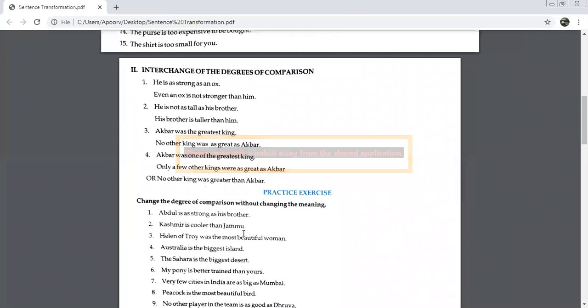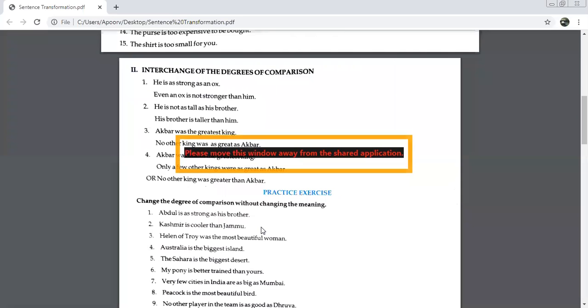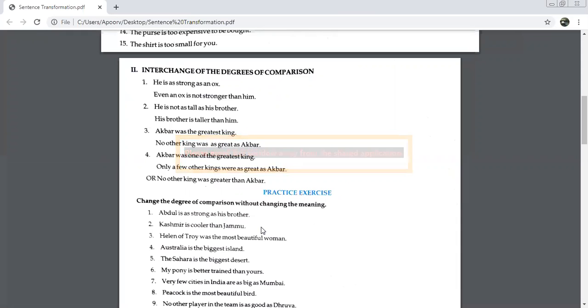Kashmir is cooler than Jammu. This is the second type of example. We are comparing two. Kashmir is cooler than Jammu. So which one is more cool? Kashmir. So how will you change this sentence? Kashmir is cooler than Jammu. Jammu is not as cool as Kashmir. Very good. बेटा कुछ नहीं करना है. Cool, cooler, coolest. Any 3 degree you have to insert.